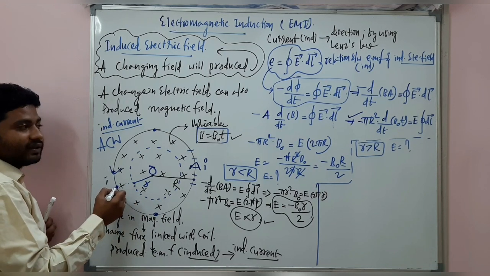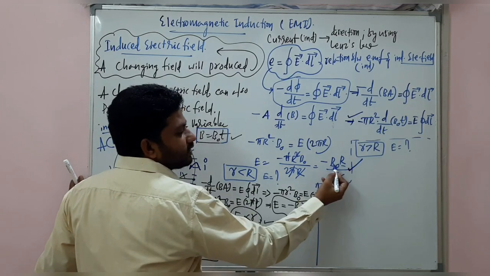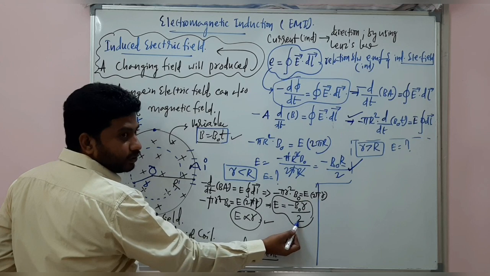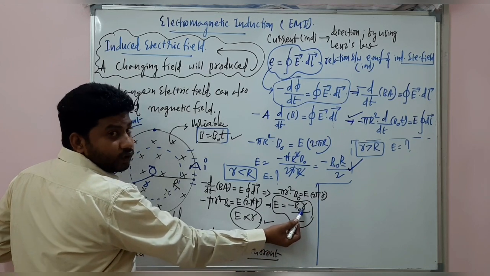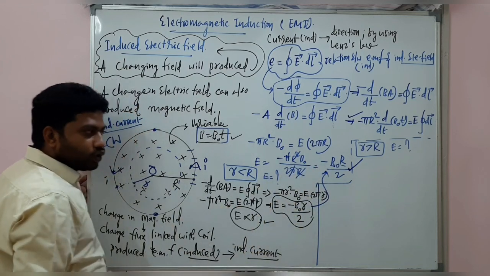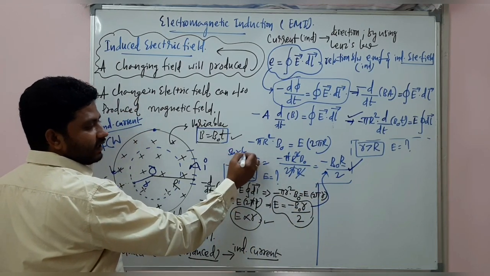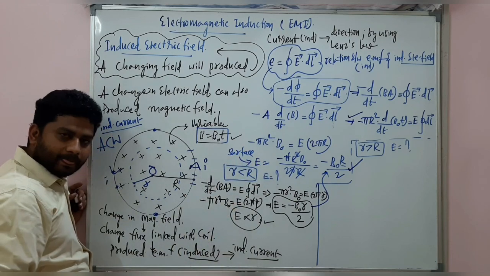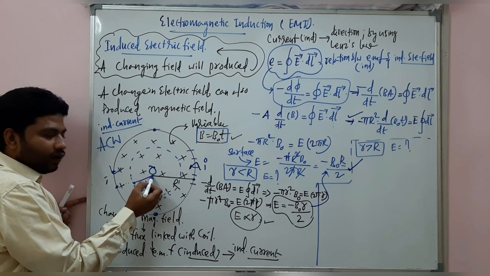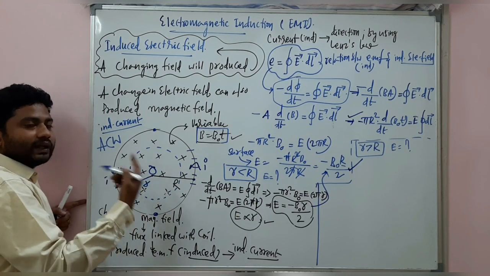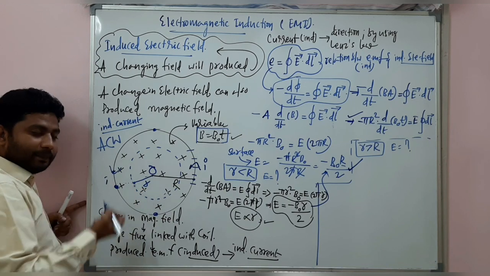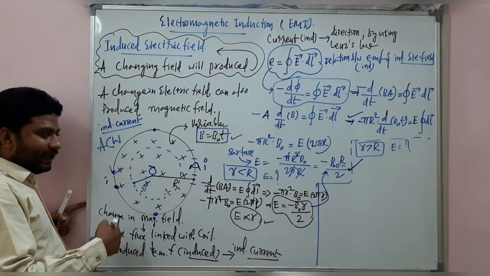On the surface, what is the value? So this is the value: minus B naught into R by 2. Here, minus B naught into small r by 2. In the place of small r, if you keep capital R, that is this answer. Understand? So this is on the surface. This is inside. From the center of the circular ring, the induced electric field keeps on increasing and reaches the maximum. Let us talk about the second case.